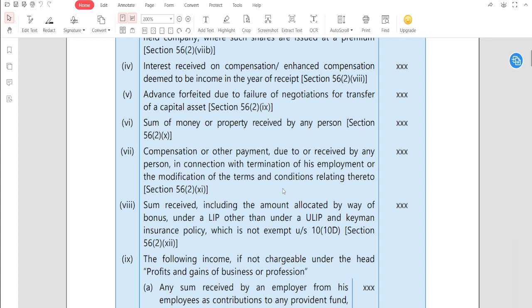एकदम clear है सर, पक्का। अच्छा नेक्स्ट, sum received including the amount allocated by way of bonus under a LIP other than under a ULIP and Keyman insurance policy which is not exempted under section 10(10D), section 56(2)(12). So any sum received including the amount allocated by way of bonus under a LIP other than under a ULIP and Keyman insurance policy which is not exempt under section 10(10D), it will be taxable under other sources. Clear?